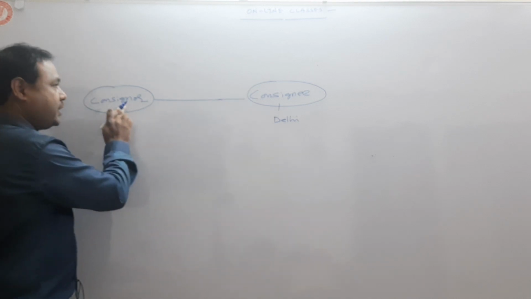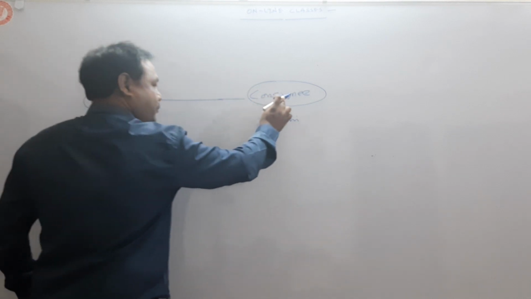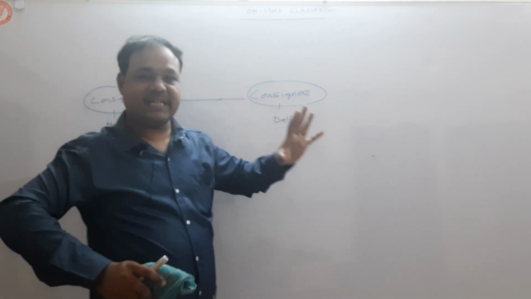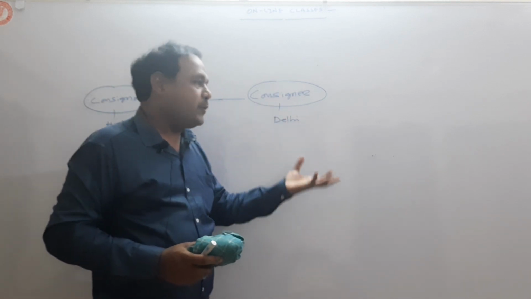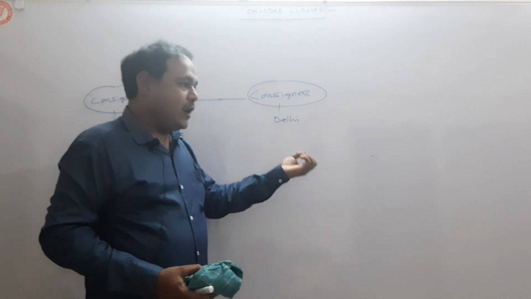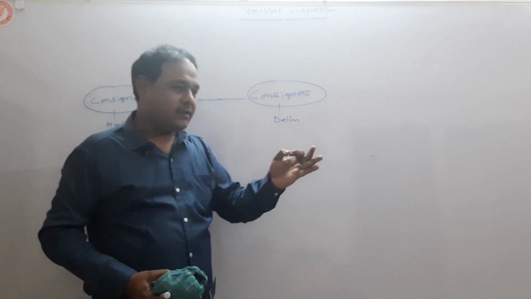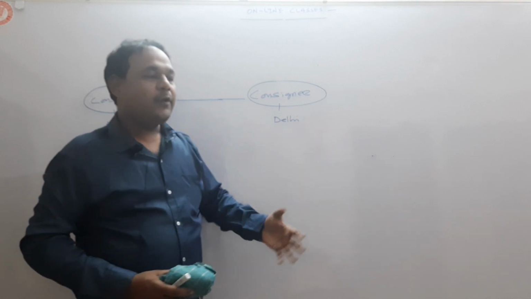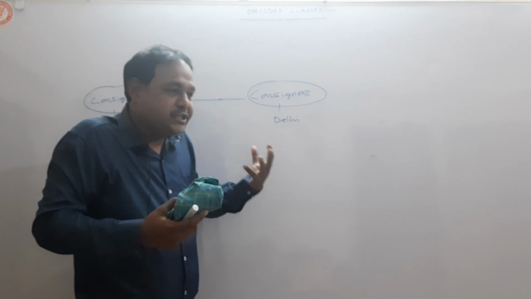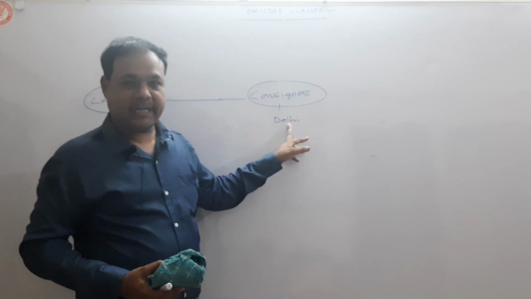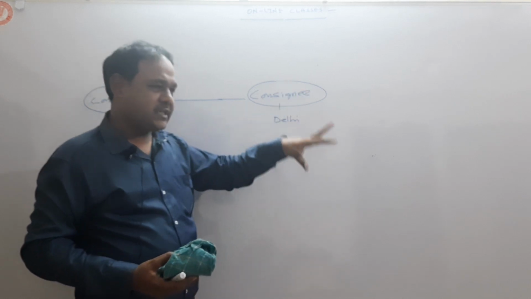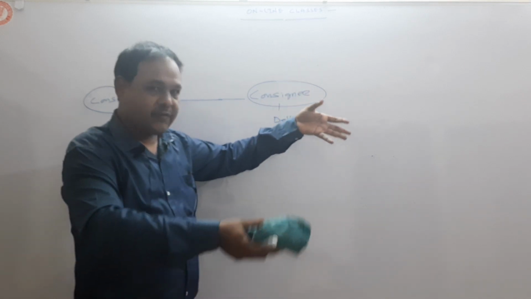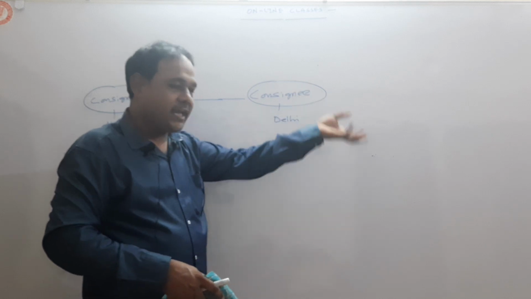Now, first of all, the prerequisite to become a consignee: we have to select a consignee who is expert in this business, who is a genuine person, who has a good relationship with the local area. That person we have to select, who already has a business location, a godown, and employees.